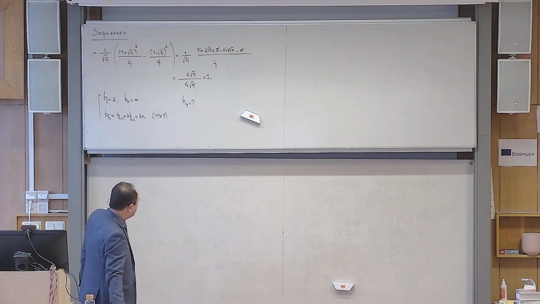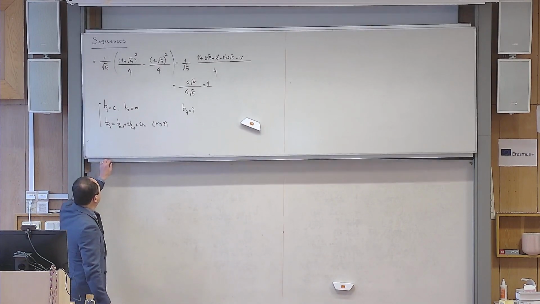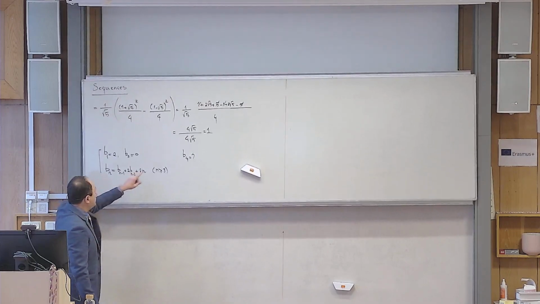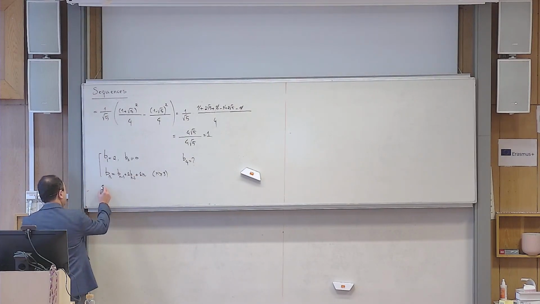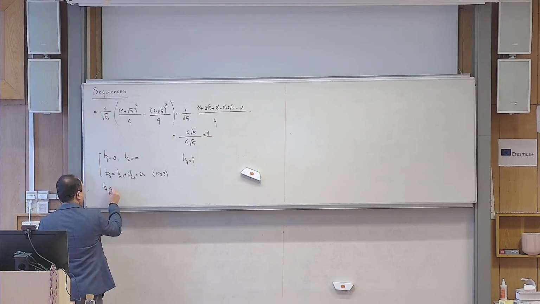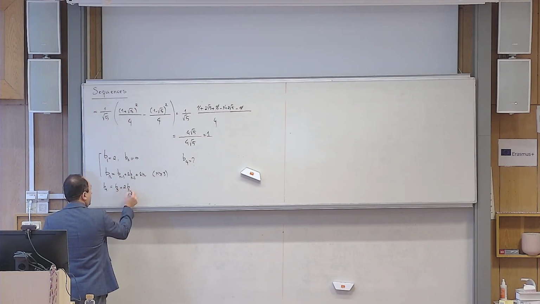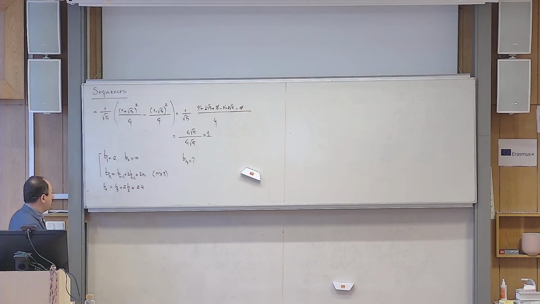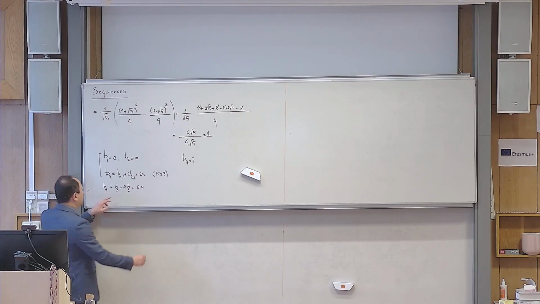Okay, so I think we have to solve this problem, and I hope that many of you got it right. If I want to calculate B4, of course I start from B4. So it means that I replace n with 4. Not only this n, every appearance of n should be replaced by 4. So what happens? This becomes B3 plus 2, B2. But then 2 times 4 again. Because when I replace n with 4 on the left side, I have to replace every appearance of n with 4. So then it becomes clear.